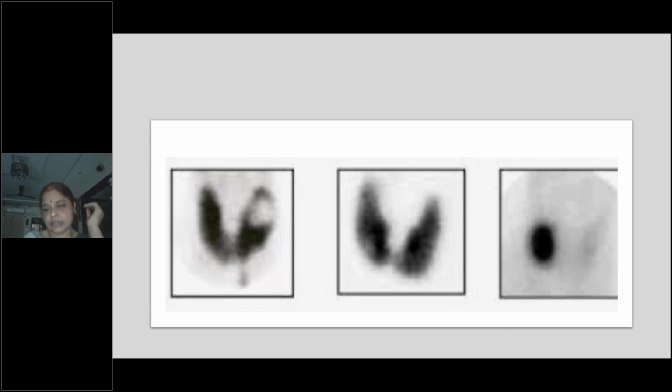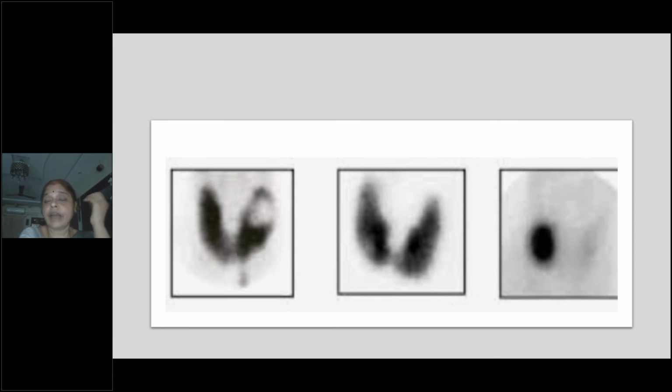Their half-life differs: I-131 has a long half-life, while I-123 has a short half-life. Both are given orally, so depending on the availability, I-131 or I-123 is given. If it is I-131, it is given in the form of a capsule, the patient is asked to swallow and then come after 24 hours, and then you take a picture. You scan the patient's neck and the whole body with a gamma camera.